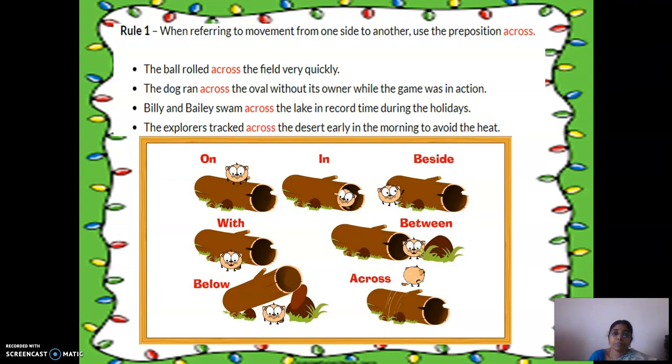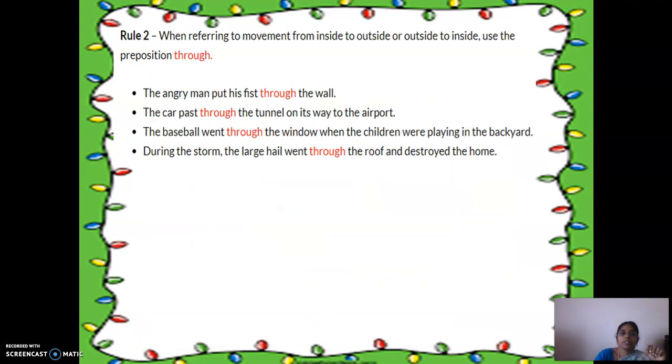Billy and Bailey swam across the lake in record time during the holidays. The explorers tracked across the desert early in the morning to avoid the heat. So all these are example sentences for across. Children, I selected the picture shown here because I particularly want to show what is across and through.